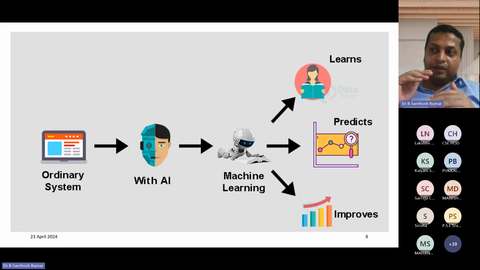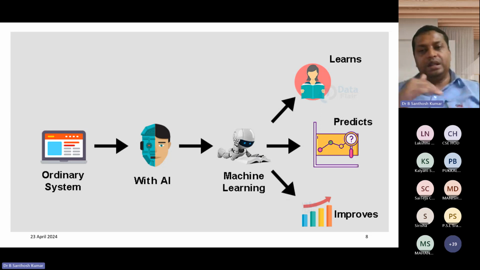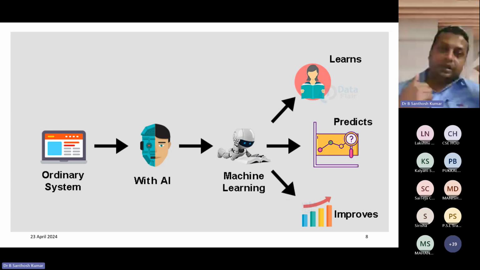If you search on Google, some websites will show that Alan Turing is the father of artificial intelligence. In many textbooks, John McCarthy is mentioned as the father of artificial intelligence. Why? Because he published the paper, even though the prerequisite concept was taken from Alan Turing's theory. But John McCarthy is the one who published the paper titled artificial intelligence.